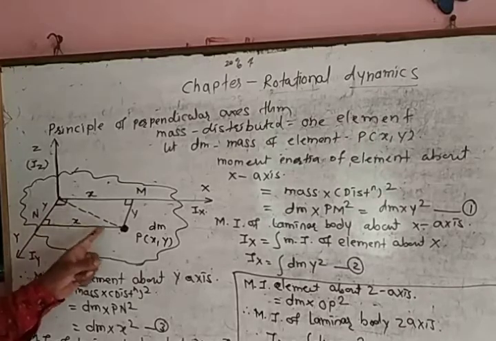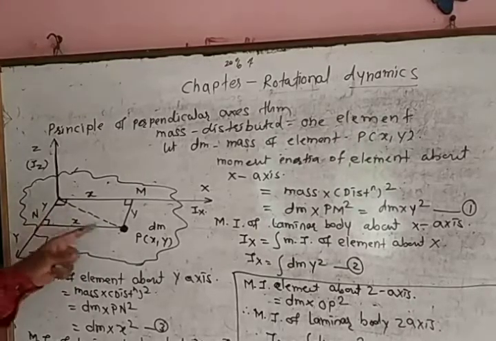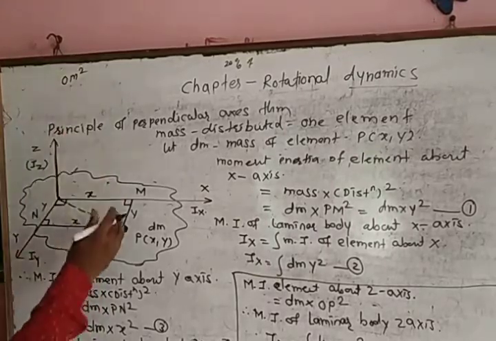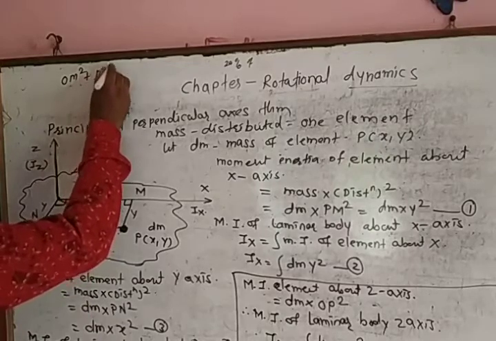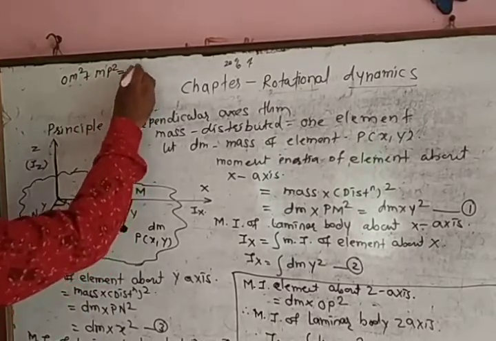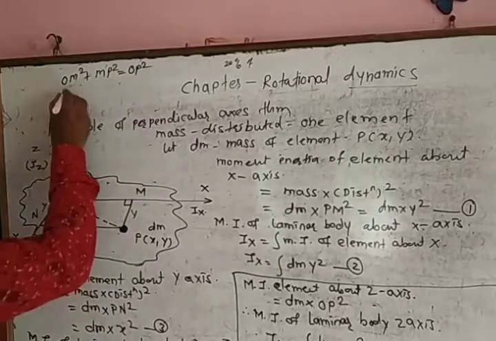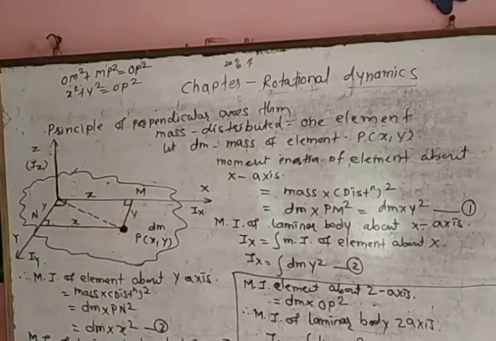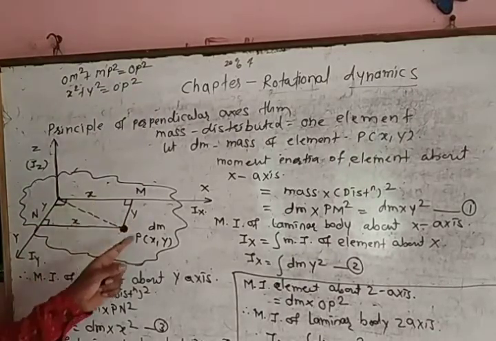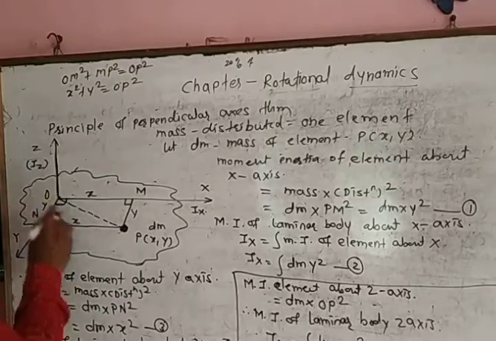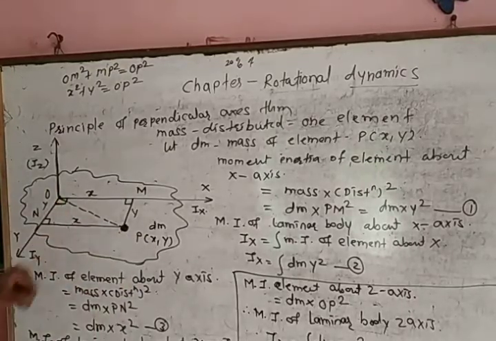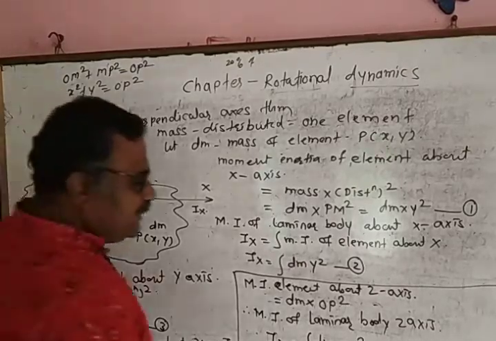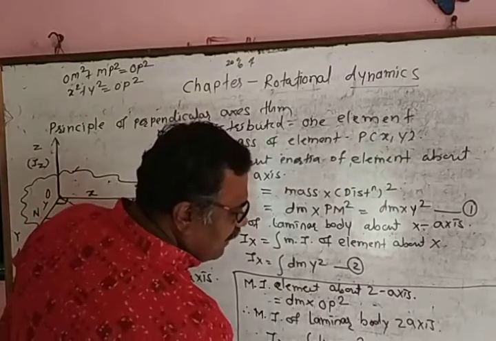Now, if we apply the Pythagoras theorem here, then by the Pythagoras theorem, we observe OM square plus MP square is equal to OP square. That is, x square plus y square is equal to OP square. This is a right angle triangle OMP, and in this right angle triangle, when we apply the Pythagoras theorem, we get OP square means x square plus y square.